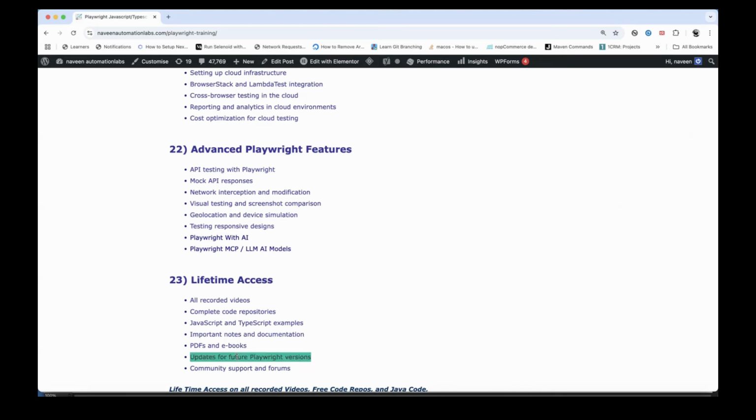Updates for future Playwright versions. If any updates are available, as I told you, we will provide them. Community support in the forums from Naveen Automation Labs. If you have any query or question even after 6 months, feel free to ask me via email. When you try to implement things, we will try to help you there as well. And then it will be very easy for you to crack interviews, right?